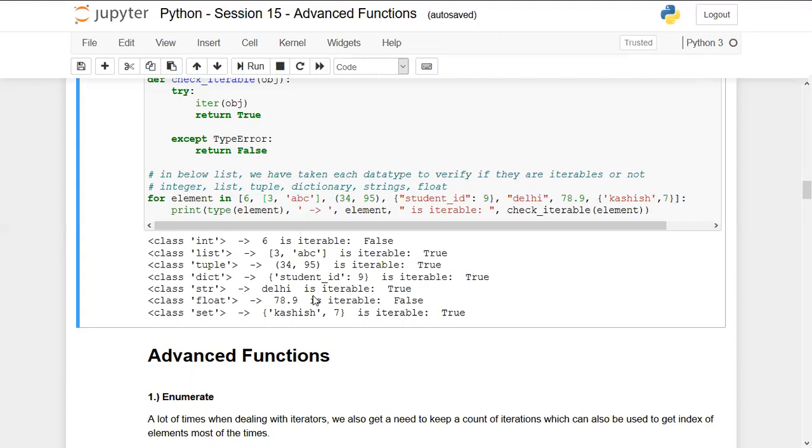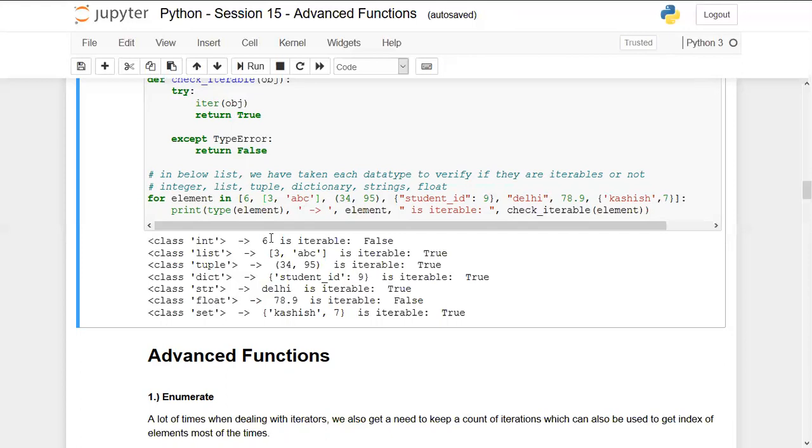In the above statement, this is a complete list, right? 6, 3, comma ABC. This is also a list, and tuple is also a list in this case. So why is 6 not considered iterable here? So iterables are only those elements. Is it taking individually? Yes, yes, it is taking individually.